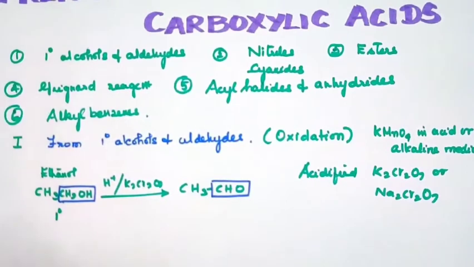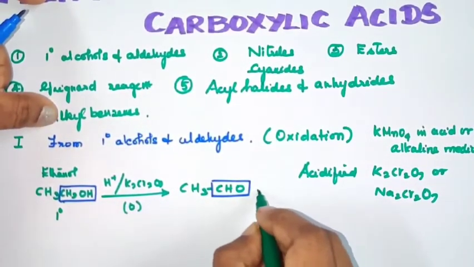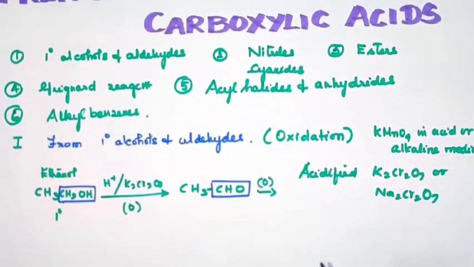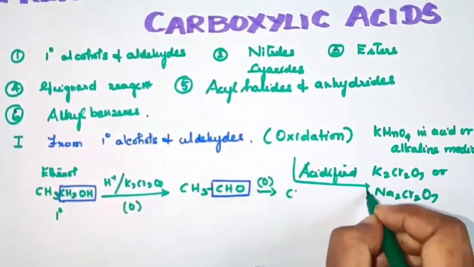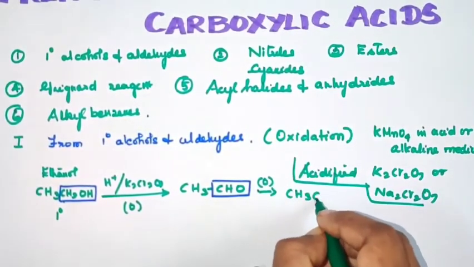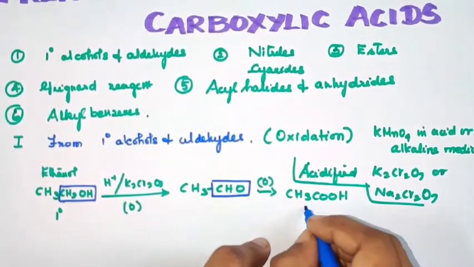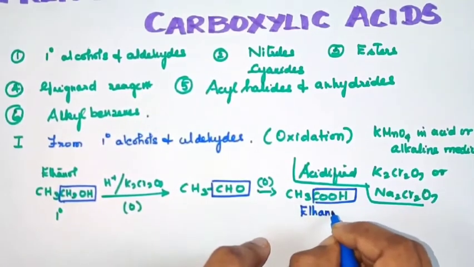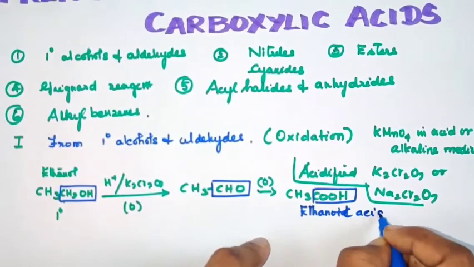So we have acetaldehyde here. Ethanol is converted into acetaldehyde. Further oxidation takes place to form our required product, acetic acid or ethanoic acid, with the acidic group COOH. CH2OH becomes CHO, then CHO becomes COOH. This is the idea.